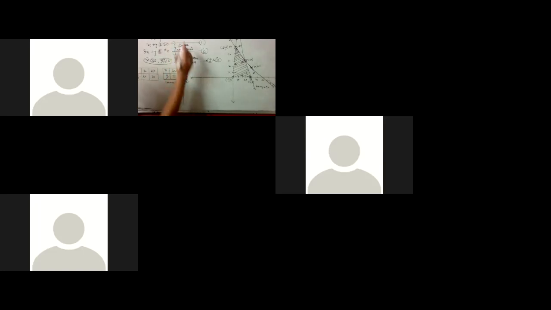What was the objective function? 4x plus y. So this is the table. Let's write down all the 4 corner points: 0, 0, 20, 30, then 30, 0, and 50, 0. We will satisfy these corner points in the objective function.